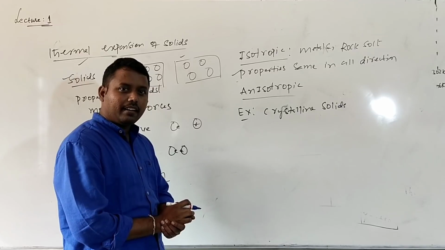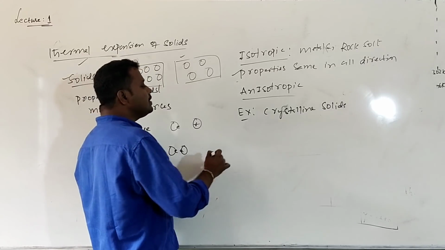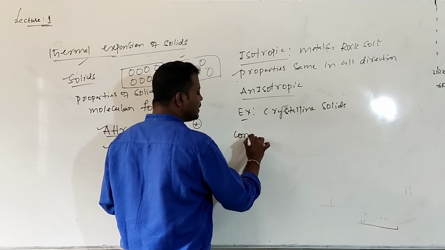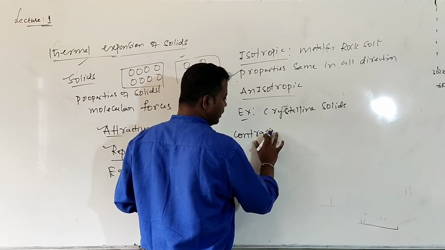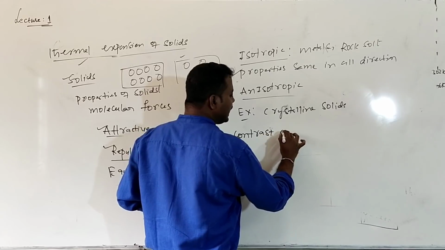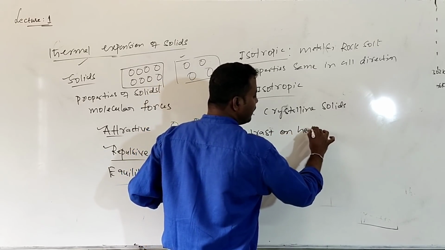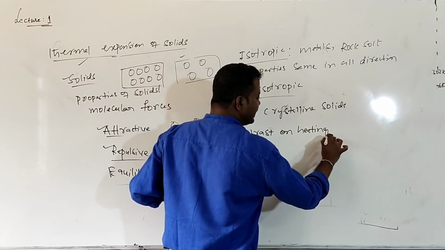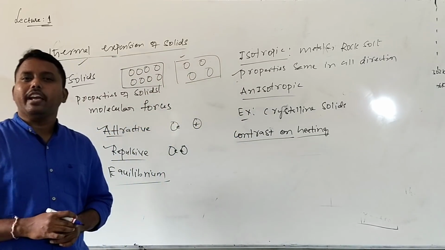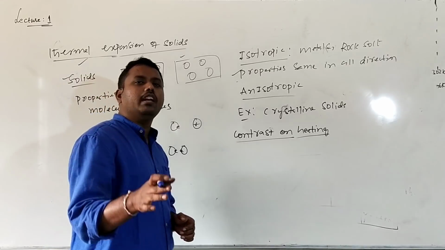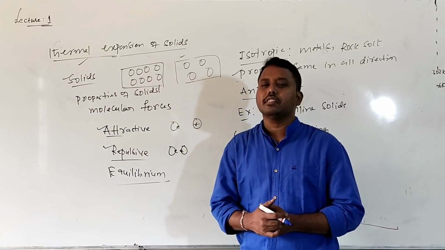Whatever it may be, isotropic or anisotropic, the majority of solids with increasing temperature will expand. But there are some solids which will contract on heating. Exceptional case: except water, all remaining liquids expand with increasing temperature.